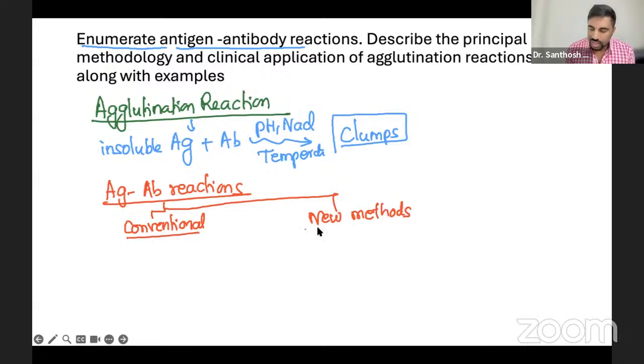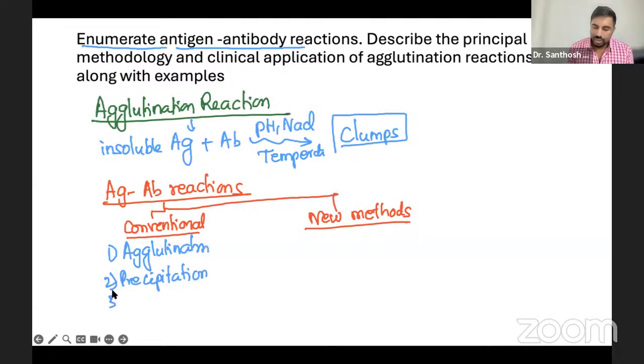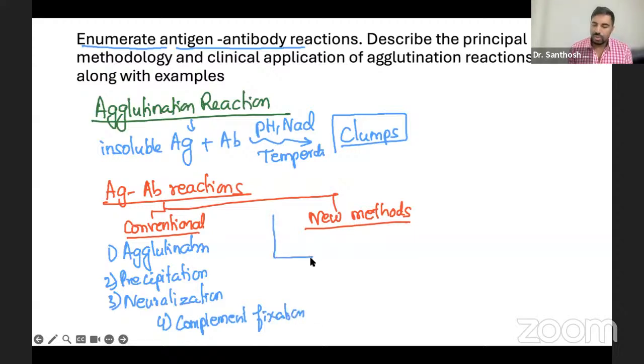In conventional methods, most are still used: agglutination, precipitation, neutralization, and complement fixation. Though their use has decreased, agglutination and precipitation are still important for many tests.